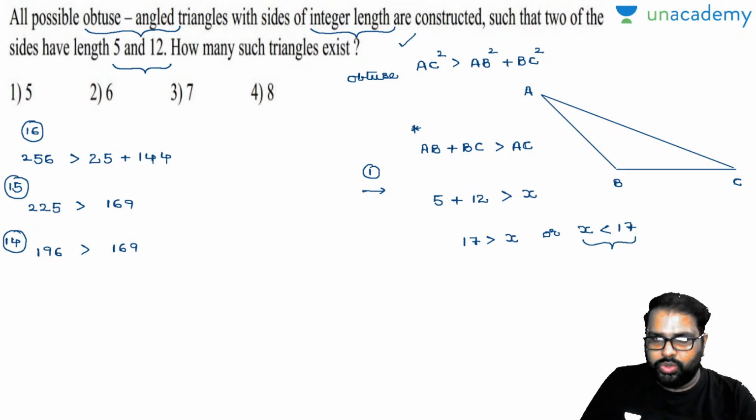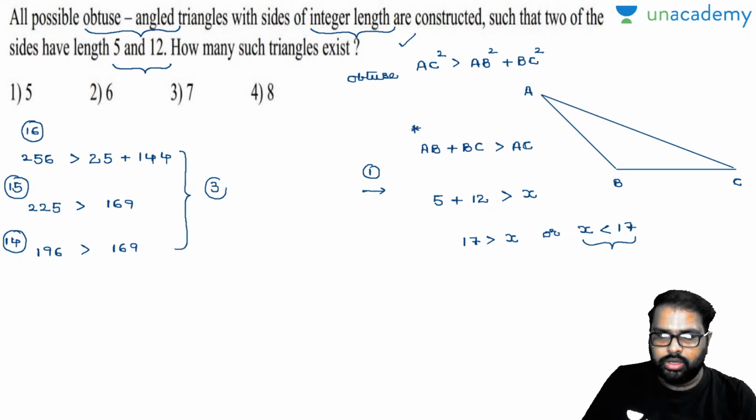5, 12, 13 are Pythagorean triplets. Am I right or wrong? Yes. So you got only 3 values here. What are those 3 values? I'll write down those 3 values. You got only 3 values here, so I go for the next condition. I'll write down in red ink.